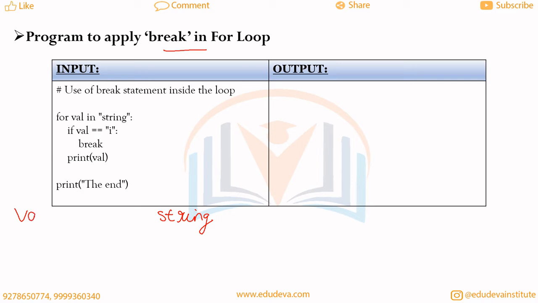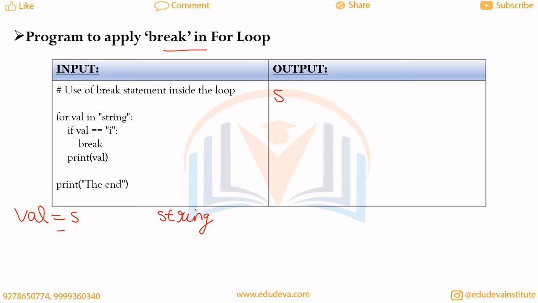So at the first step the value of val will be s, and we will check the if condition. If val double equal to i, no, s is not equal to i, so we will print val in the output, so the output will be s.